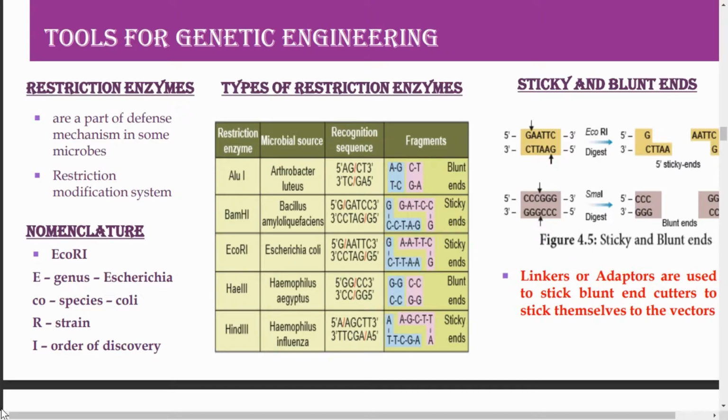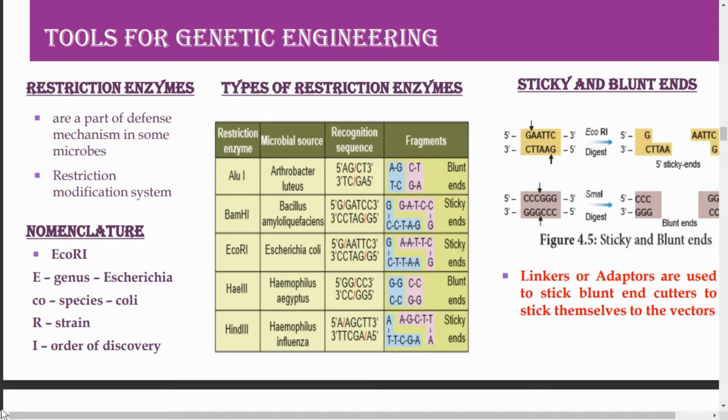Recognition site means where the enzyme will be able to recognize. This is the point at which we can cut the DNA like that. That is what is called the recognition site, and that will be present within the molecule of the DNA, and that is called the restriction site. The recognition site of this enzyme on the DNA is called the restriction site.